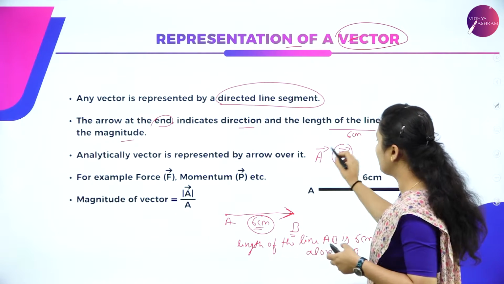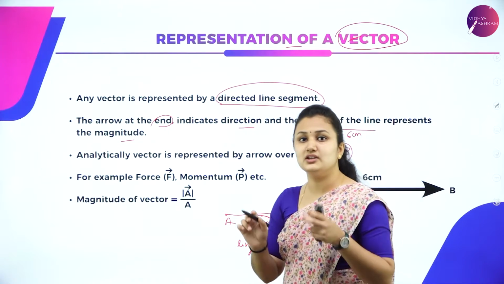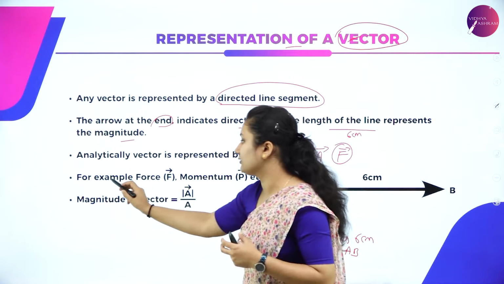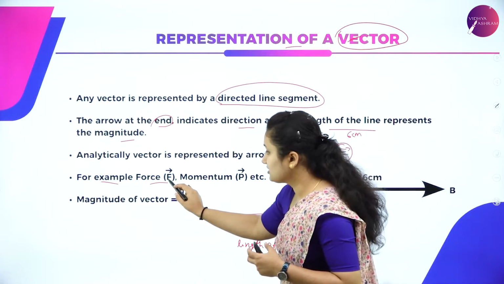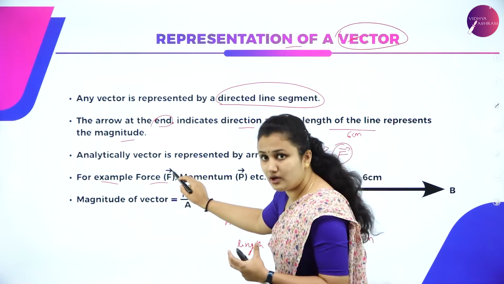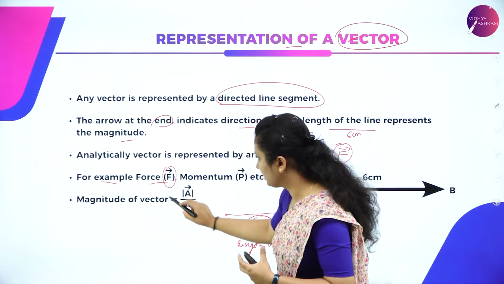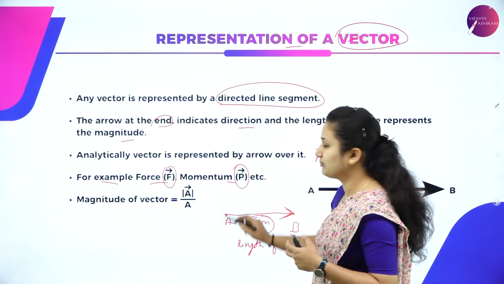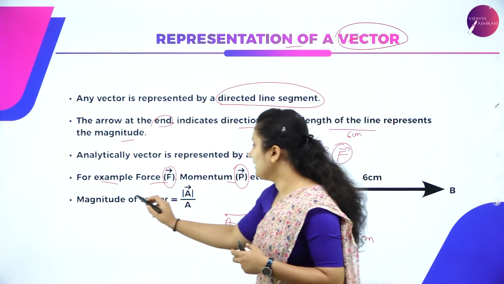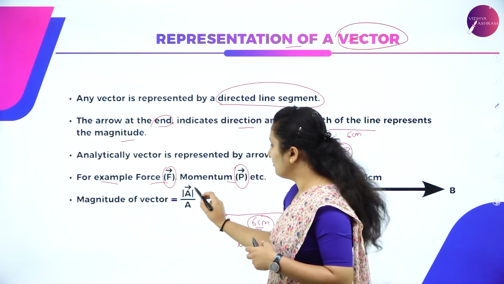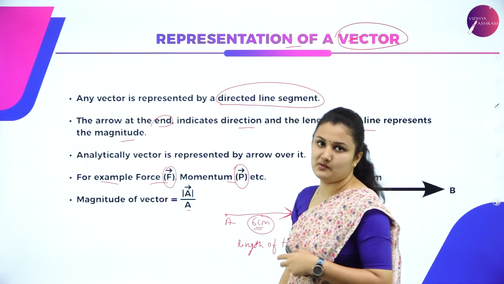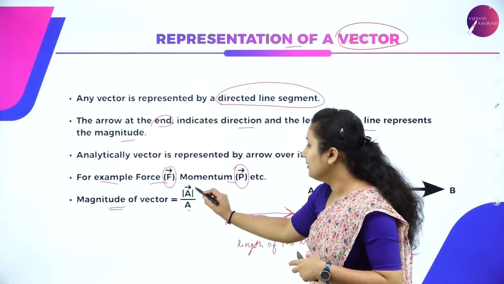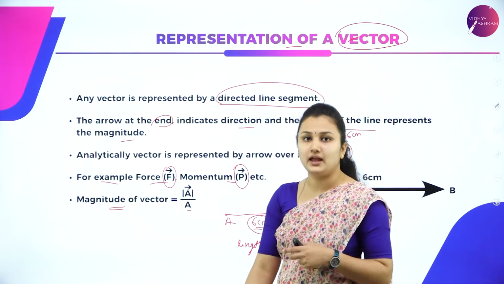So this is how we represent a vector, usually using an arrow above its head. For example, you can see force. It is not just F. You have an arrow over it. That means it's a vector. So momentum, it's a vector quantity again. So this is how you represent vector. So magnitude of vector is given by mod of A vector, that is, the magnitude of A vector.